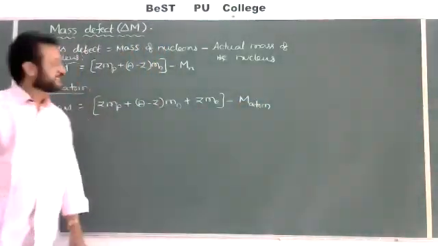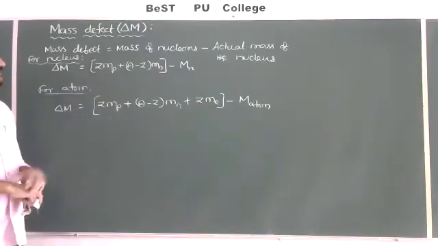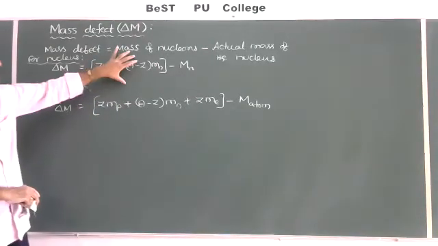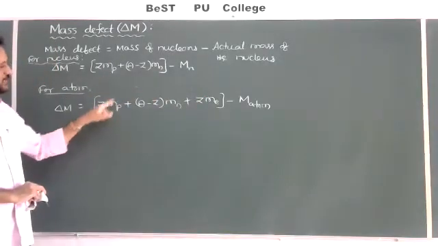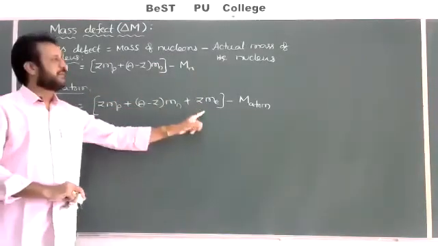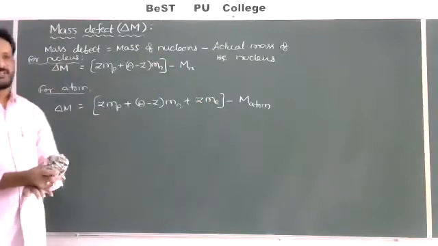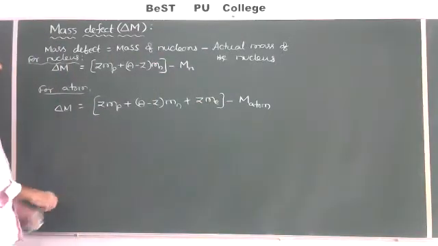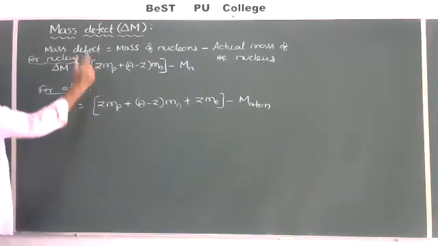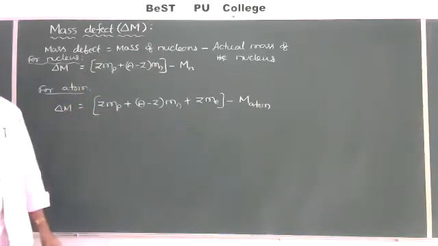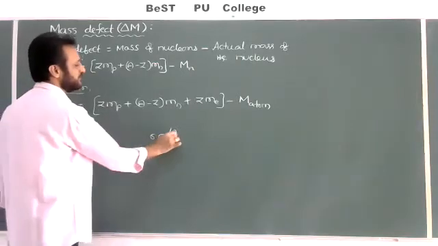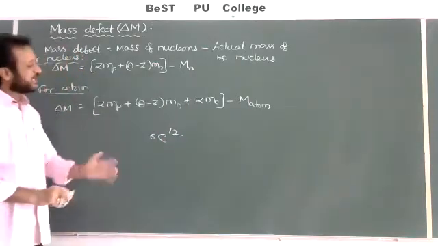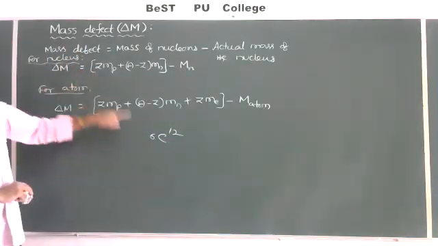Check the difference here and here. Here, mass of the nucleons minus actual mass of the nucleus. Here, mass of the protons plus neutrons plus electrons minus the real mass of the atom. The first is the mass defect of the nucleus, the second is the mass defect of the atom. If carbon is given, for example carbon-12 atom, C 6 12, then here Z is equal to 6.